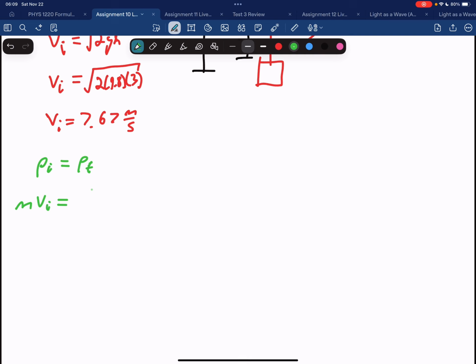At the end, we know that we have little mass plus big mass, and the final velocity. And remember, this is the final velocity we just found earlier, because this is the final velocity of both masses together.